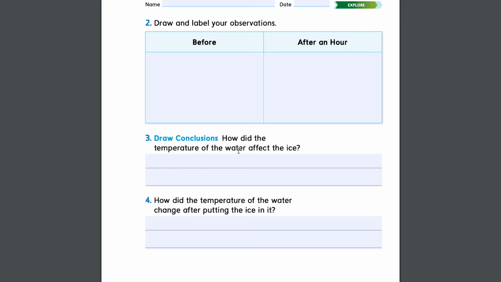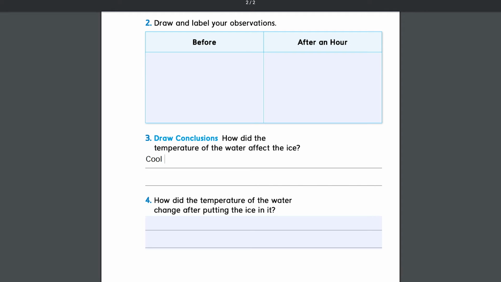So how did the temperature of the water affect the ice? So the cooler water would make the ice melt. The warm water would also melt. However, with the cold water, it might melt slower than with the warmer water. It would melt faster. How did the temperature of the water change after putting the ice in it?